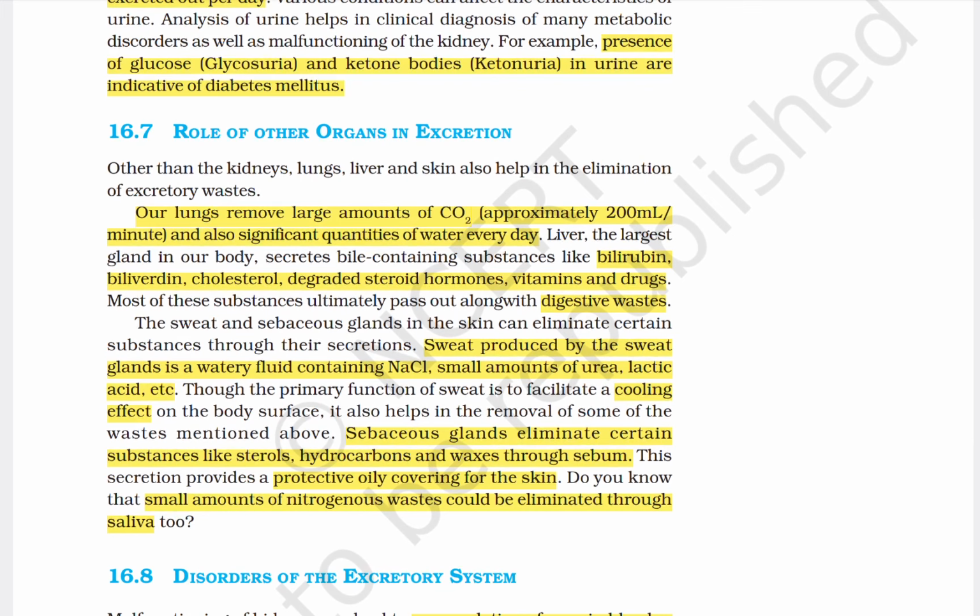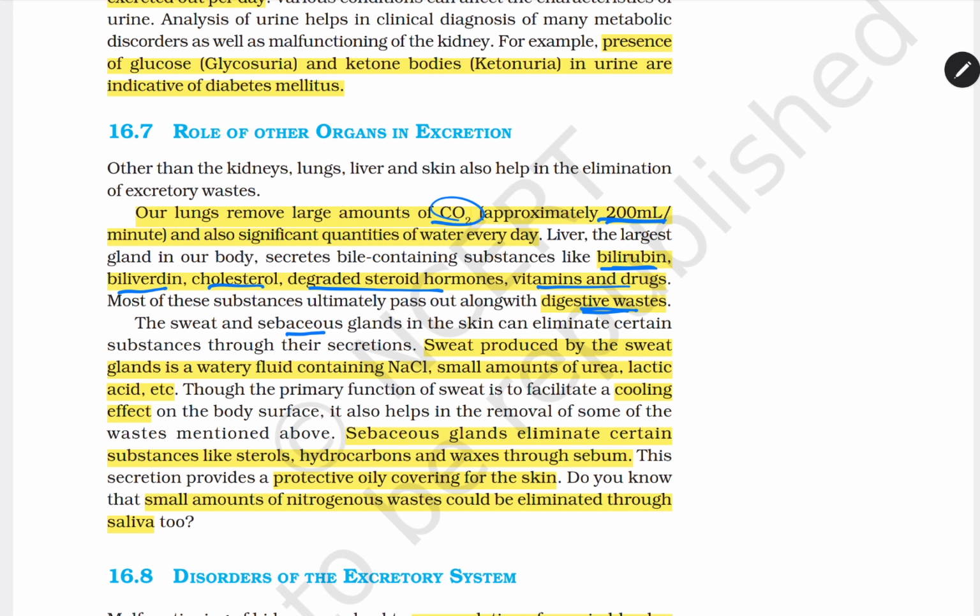Our lungs remove a large amount of CO2, we all know, approximately 200 ml per minute, and also significant quantities of water every day. The liver, the largest gland of our body, secretes bile containing substances like bilirubin, biliverdin, cholesterol, degraded steroid hormones, vitamins, and drugs. Most of these substances ultimately pass out along with the digestive waste.